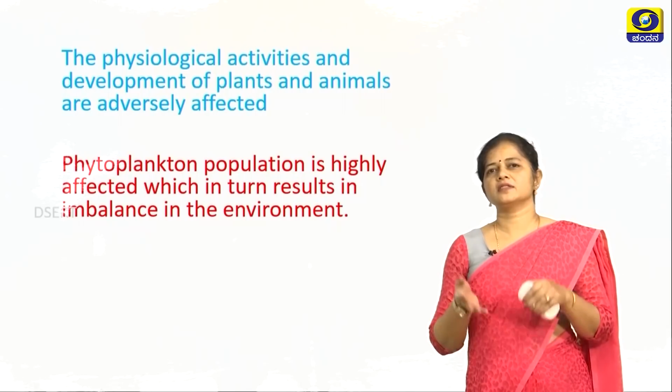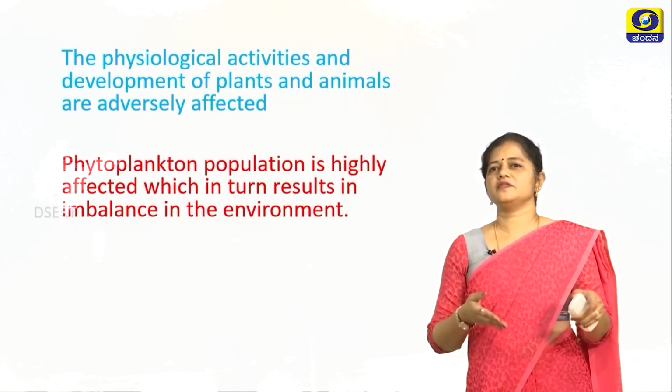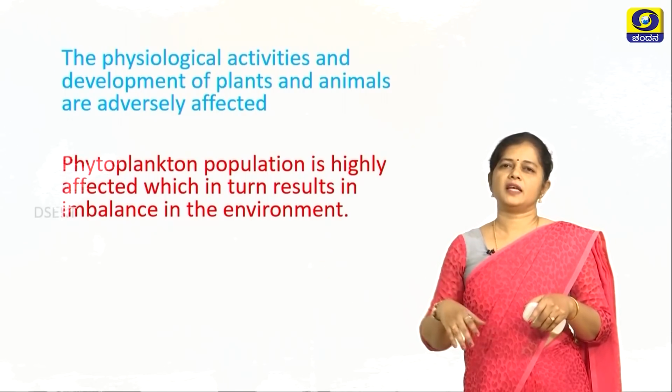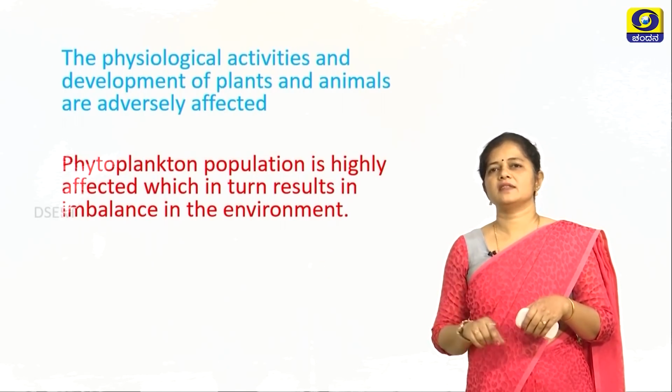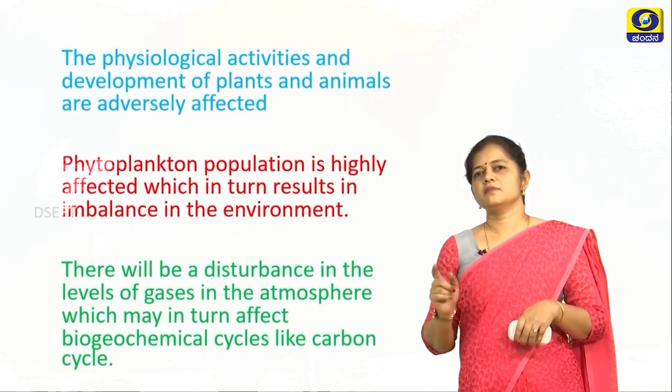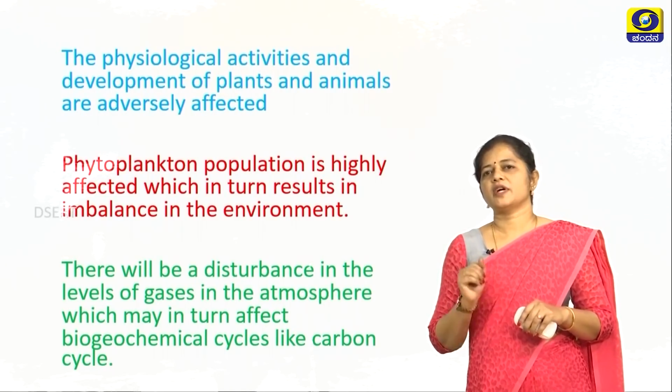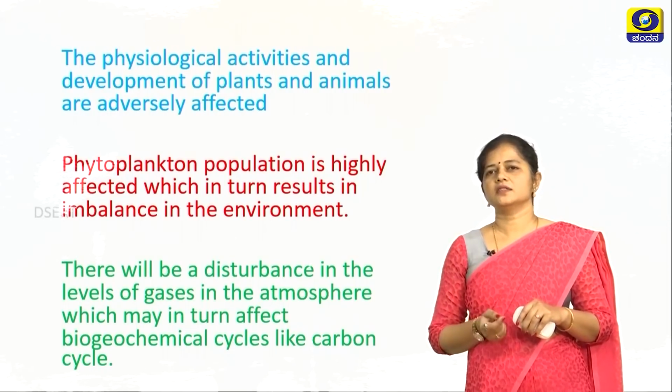because the phytoplankton are the producers in the ocean. If their population is affected, the food chains and the food webs will be highly affected. So that will have an imbalance in the environment. There will be a disturbance in the levels of gases in the atmosphere, which may in turn affect the biogeochemical cycles like the carbon cycle.